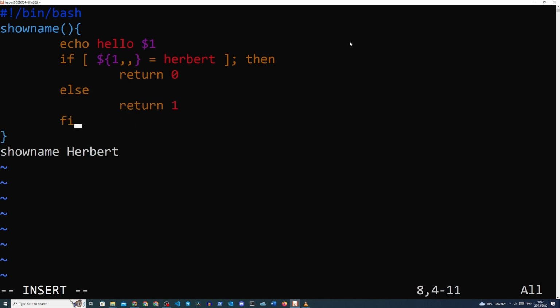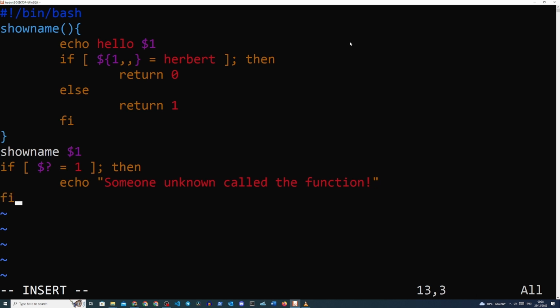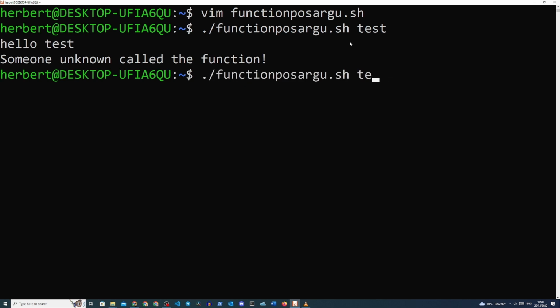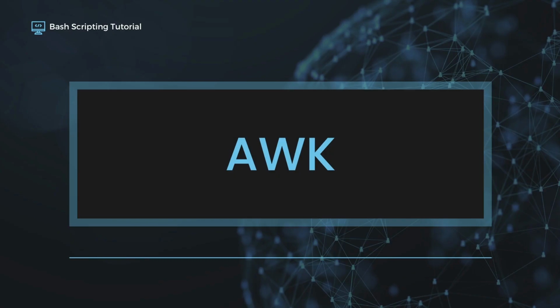And then also over here, we'll remove this static name and change it to a positional argument 1. And then also if $? equals 1, and close the square brackets, semicolon, then echo, and then it will write someone unknown called the function. And then we'll close the if statement, and we'll write and quit. And let's now try to run this with test, for example. It'll say hello test, but then you'll see that it also says that someone unknown requested the function.